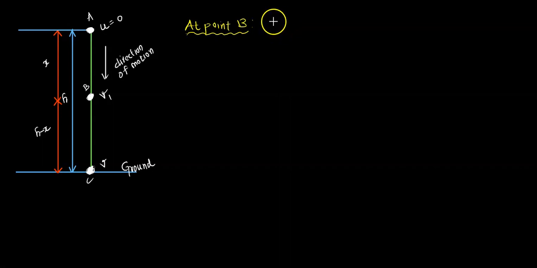The object is at a distance of x. So we can say the displacement of the object is x, and the acceleration is g because it is subjected to gravity. We can also talk about the velocity. The initial velocity is 0, and the final velocity is nothing but v1.